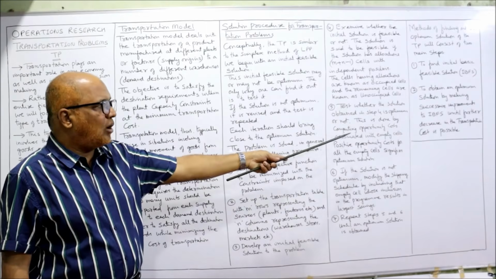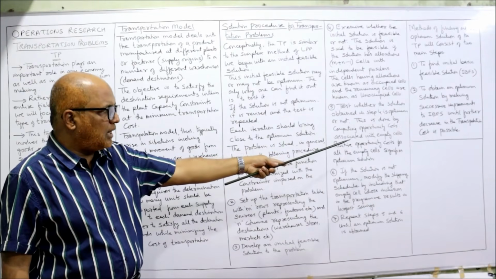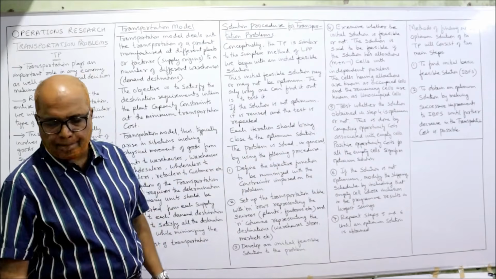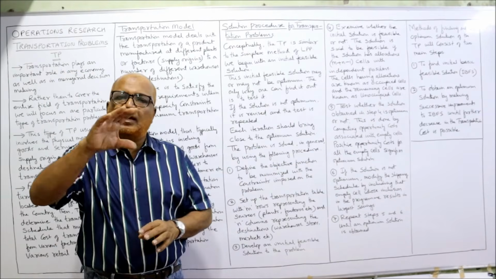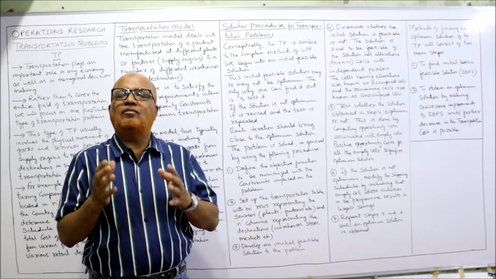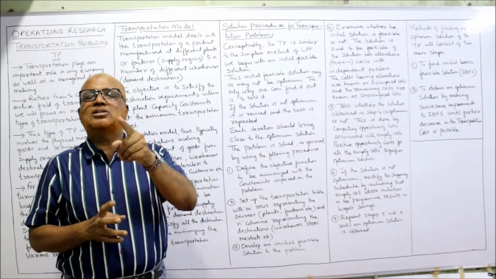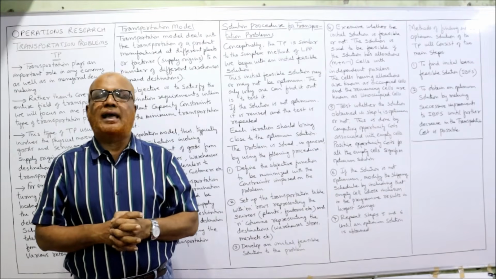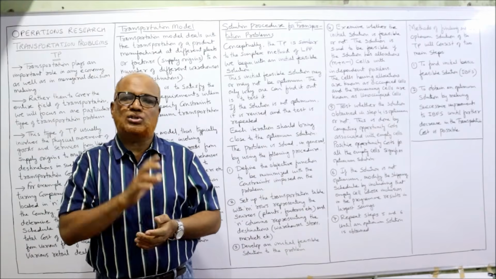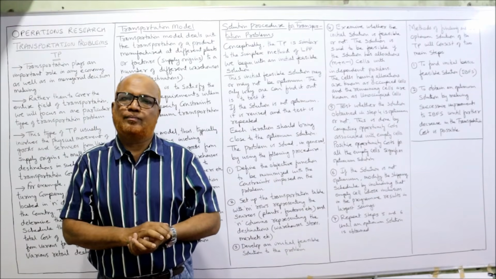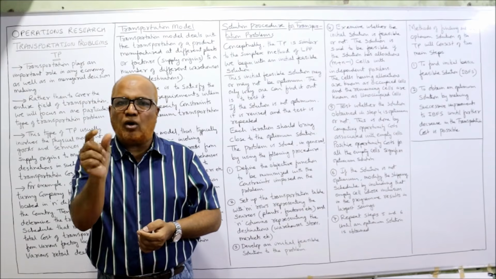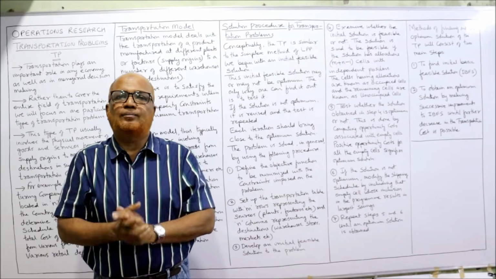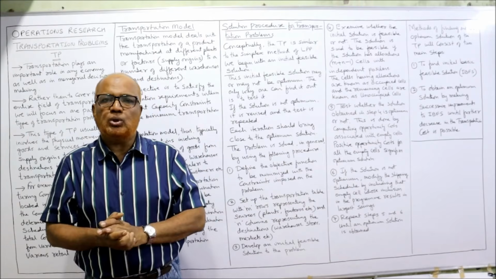Now test whether the solution in step 4 is optimum or not. This is done by computing the opportunity cost associated with empty cells. Positive opportunity cost for all empty cells signifies an optimum solution. So after making the initial basic feasible solution, now we want to test whether this initial solution is the optimum solution or not. For that, we need to calculate the opportunity cost of unoccupied cells. If all the opportunity costs are positive, then we reach the optimum solution.